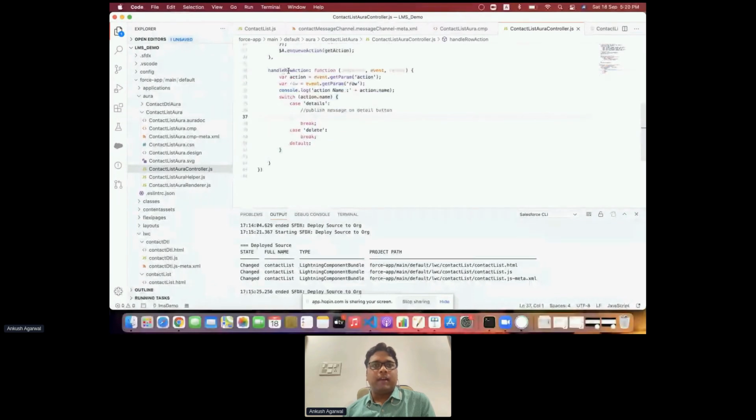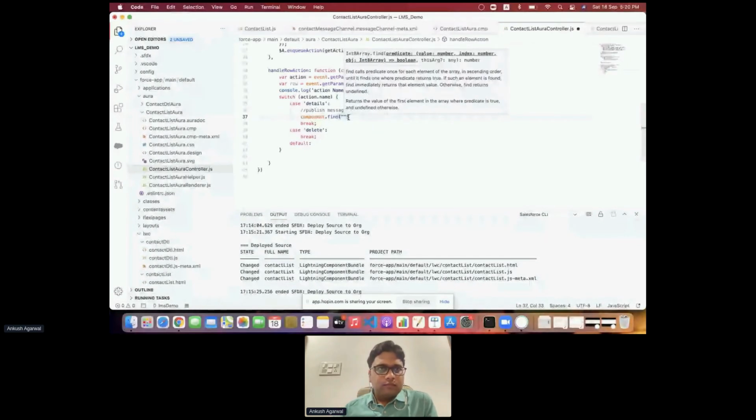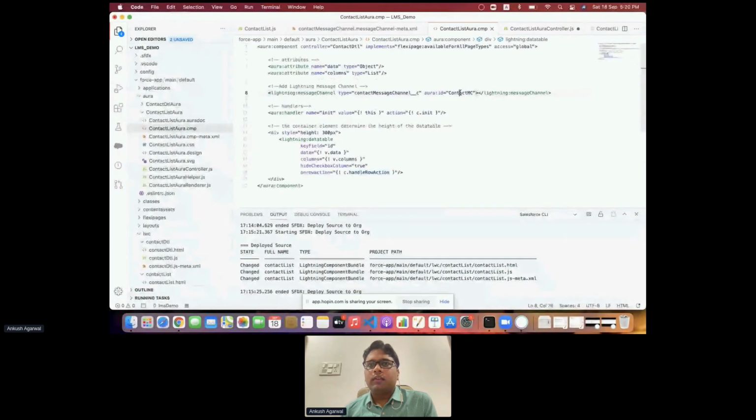We have the handle row action function over here, and inside the detail section we'll be publishing the message to the message channel. To publish it, first we have to find that particular Aura ID which we defined over here. So this is the Aura ID.